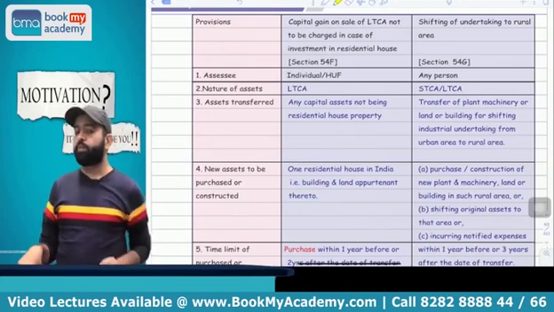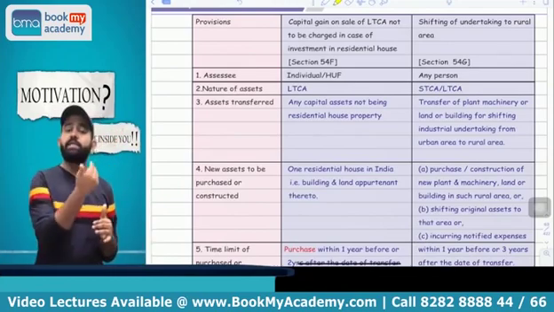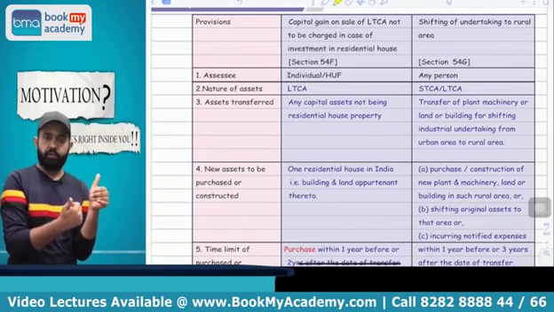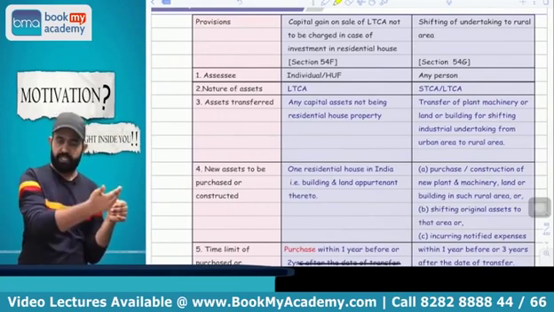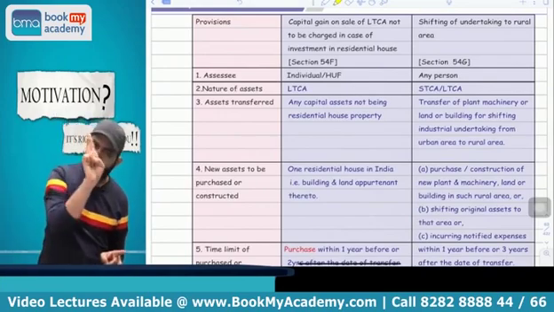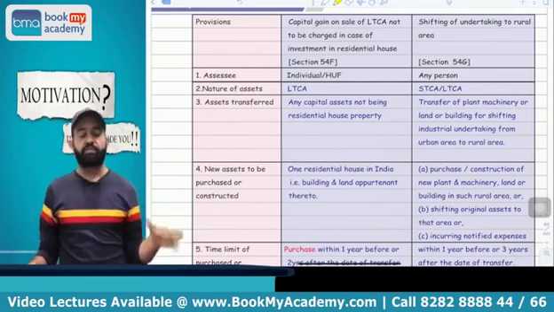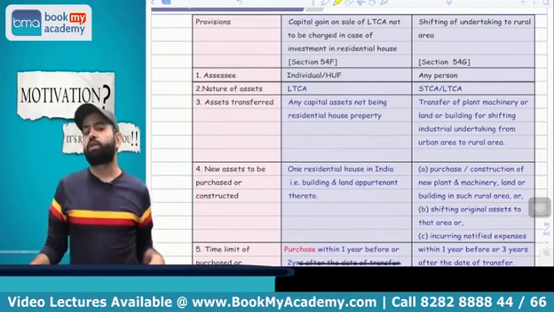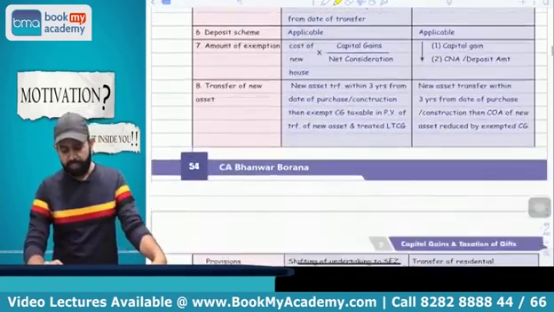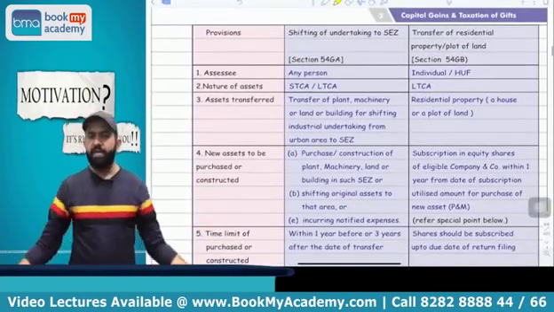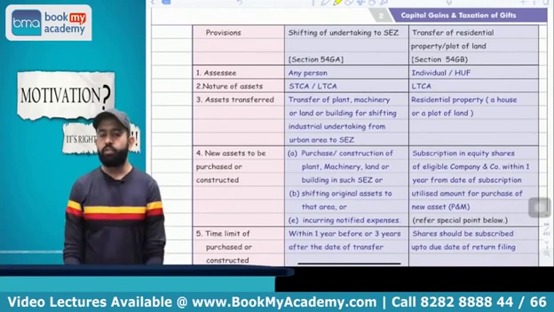And one more point, all people please pay attention. The assessee cannot purchase any other house property within 2 years after the date of transfer. This means the assessee can purchase only one house property under this section. If he purchases another, then whatever exemption was claimed earlier shall be withdrawn and treated as LTCG. Now next part, 54G and 54GA is homework. 54GB I am going to revise.